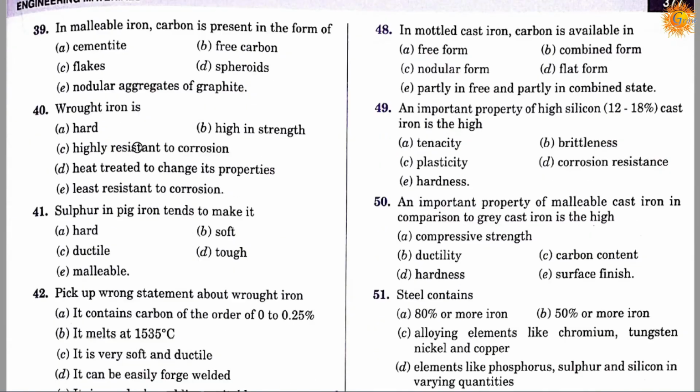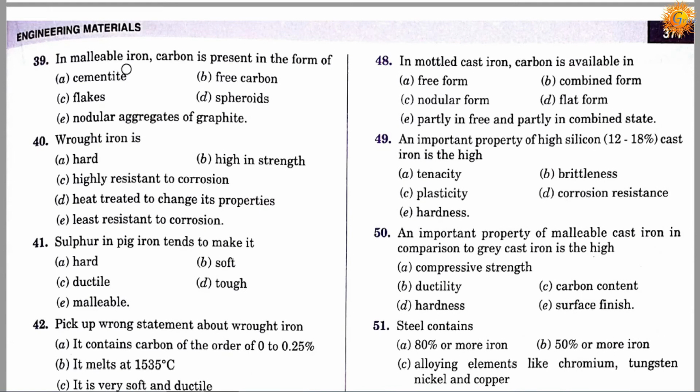Question number 39. In malleable iron, carbon is present in the form of: option A cementite, option B free carbon, option C flakes, option D spheroids, and option E nodular aggregates of graphite. Correct answer is E. In malleable iron, carbon is present in the form of nodular aggregates of graphite.